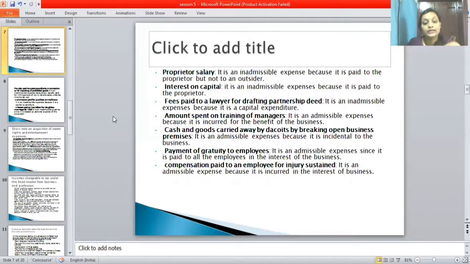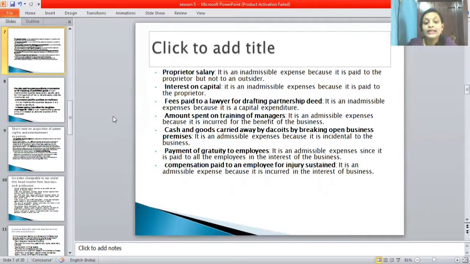Okay, next point is the amount spent on training of managers. It is an admissible expense because it is incurred for the benefit of the business. Next point is cash and goods carried away by breaking open the business premises.